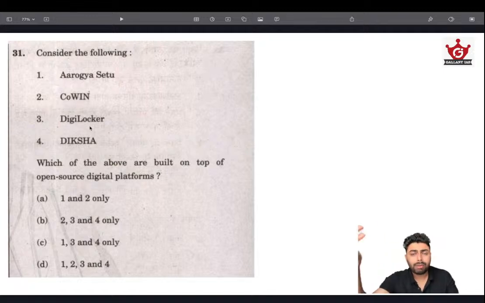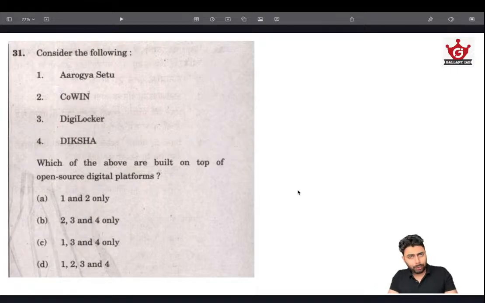DigiLocker is where we can store our data, whether it be our vehicle data or our personal educational data, and it has the value of the original document itself, meaning you don't have to worry much. This is especially useful if you're traveling a lot and don't want your certificates getting lost. It is a really good intervention, especially for places with frequent disruption of public life because of disasters. Diksha is also a learning platform. So all four are actually open source digital platforms.